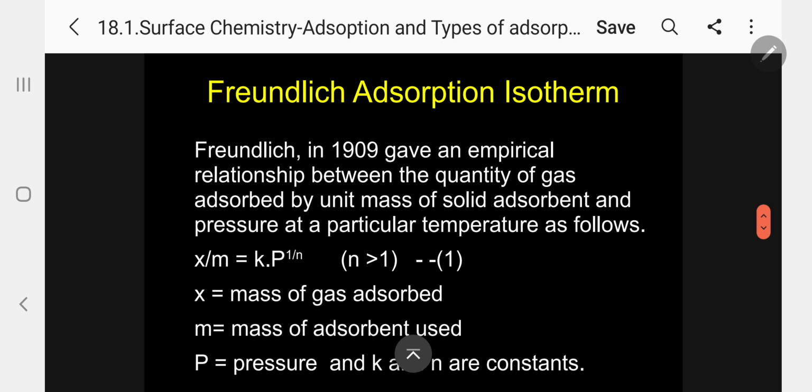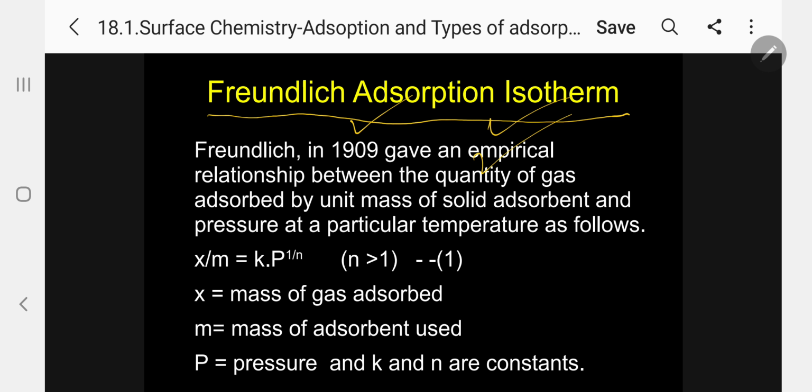I am going to discuss Freundlich adsorption isotherm. Freundlich in 1909 gave an empirical relationship between quantity of a gas adsorbed by unit mass of solid adsorbent and pressure at a particular temperature as follows. According to him, x by m equals k into p to the power of 1 by n.